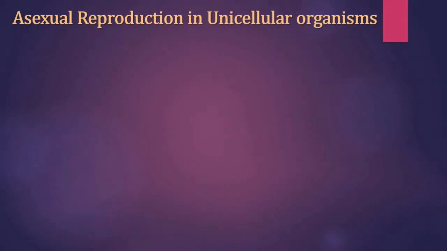So here first we will understand asexual reproduction in unicellular organisms. In that first is binary fission. Children, binary means consisting of two parts. Fission means division or splitting into two or more parts.